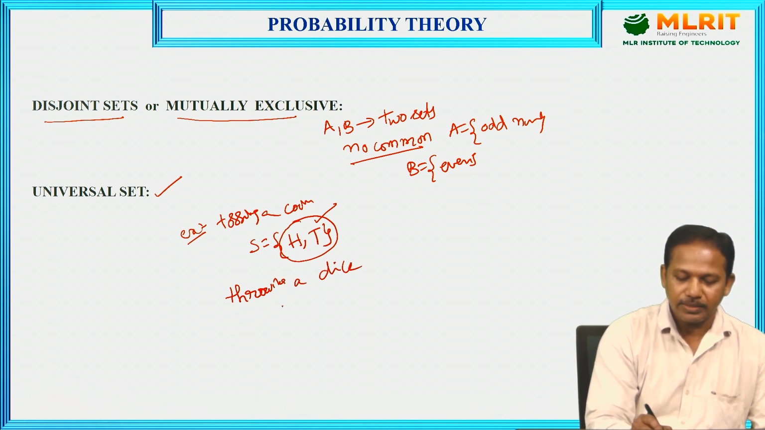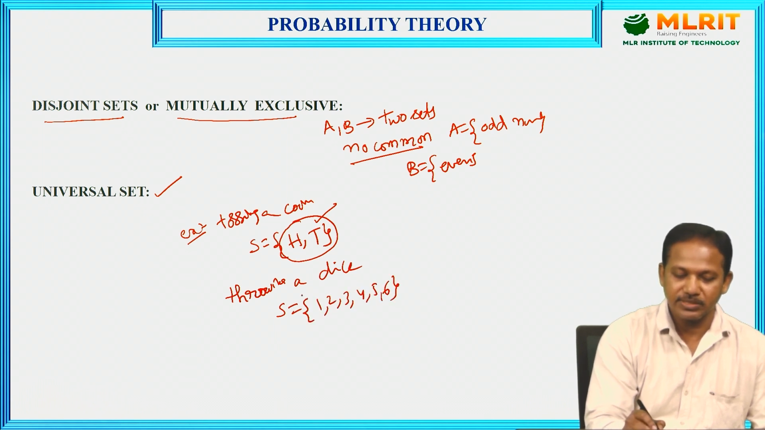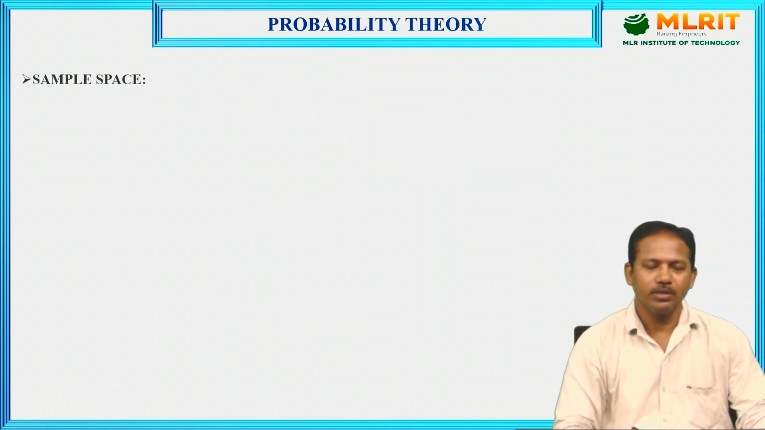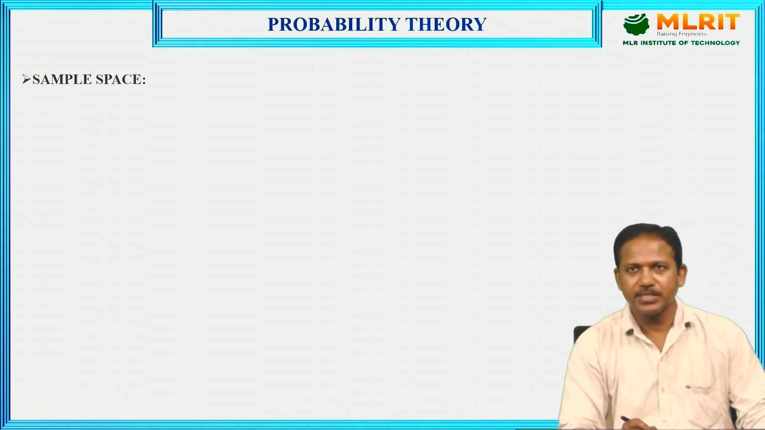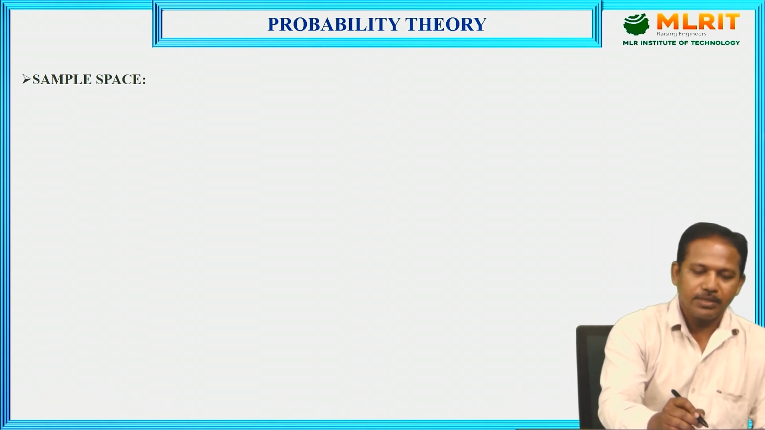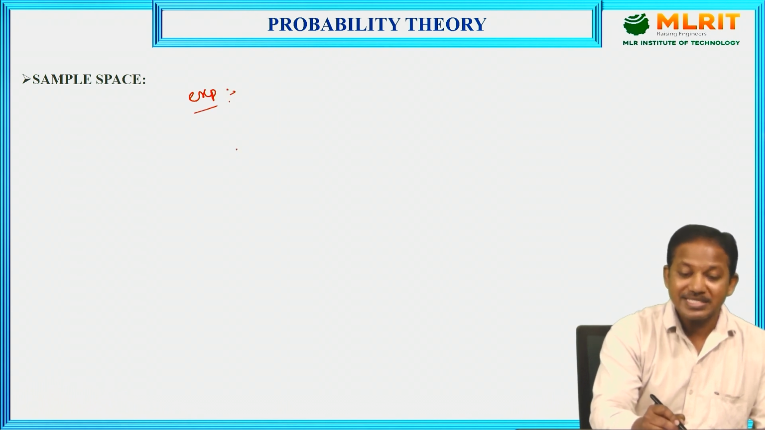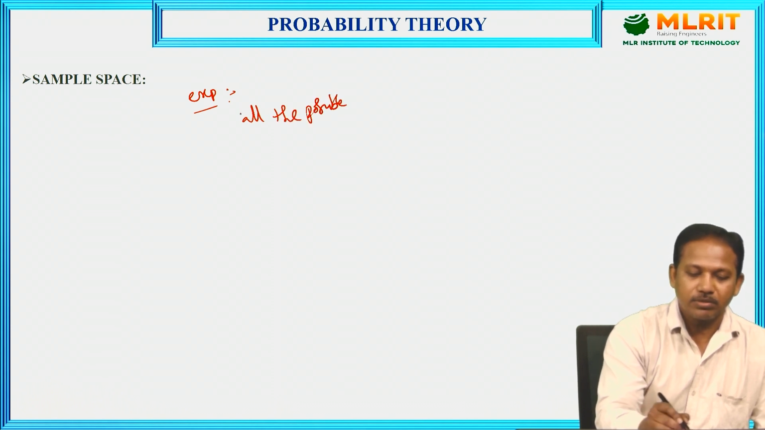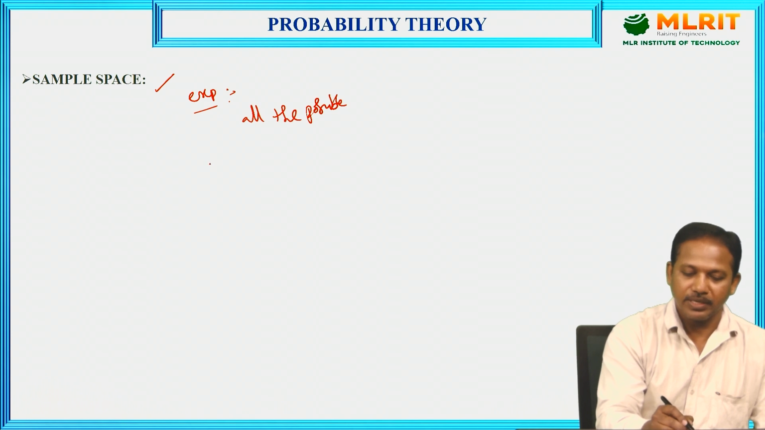So here, sample space 1, 2, 3, 4, 5, 6. So these are the example for universal set. Next one, sample space. So here, for example, I am conducting one experiment. For this experiment, set of all the possible outcomes is called sample space. Example,